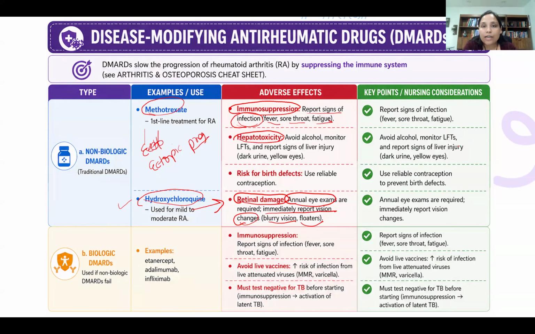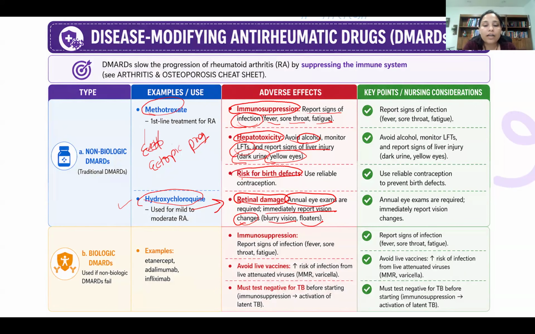Another side effect is liver damage, hepatotoxicity. So we need to advise the patient to avoid alcohol, and we have to keep monitoring the liver by liver function tests. And you have to report any signs of liver injury like dark colored urine, yellow eyes, yellowish sclera and skin. All those symptoms you need to report.